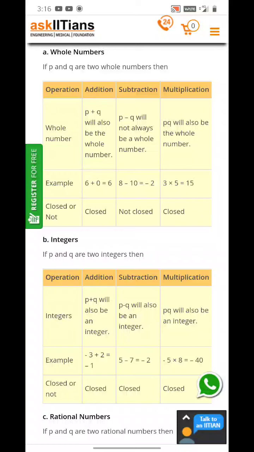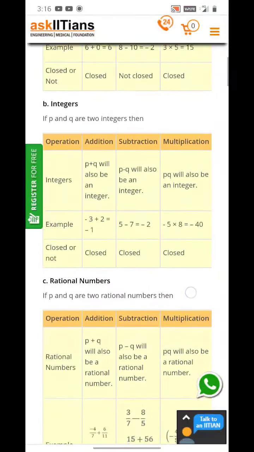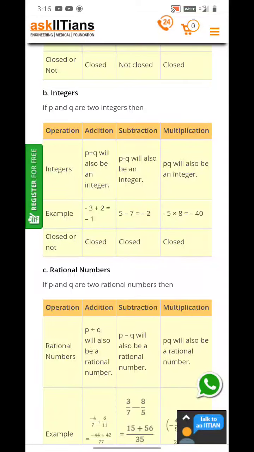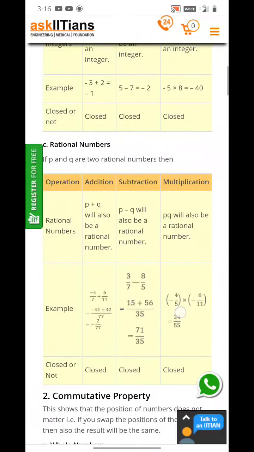Closed or not closed. So whole numbers are closed under addition, not closed under subtraction, and closed under multiplication. In the same way, integers are closed under addition, closed under subtraction, and closed under multiplication.